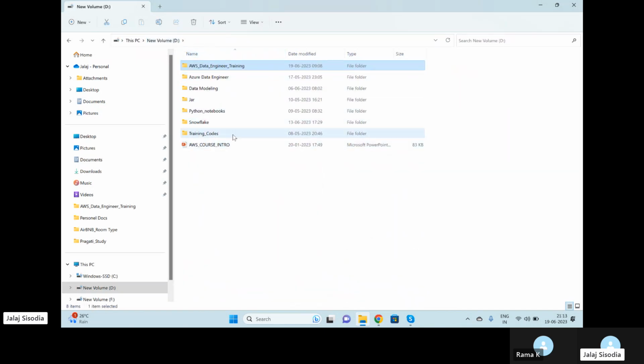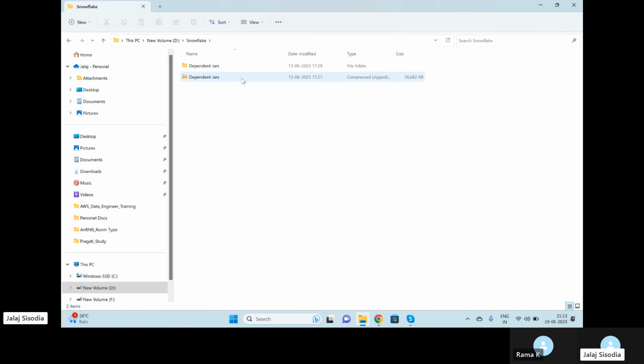I mean, the motive is we will connect our AWS Glue with the Snowflake account, and we will see how to write queries or execute queries on the Snowflake side. See, like we had connected our Redshift with AWS Glue, same way we are going to connect our Snowflake things. So in the Snowflake, I have these jar files. I'm going to share these jar files with you.